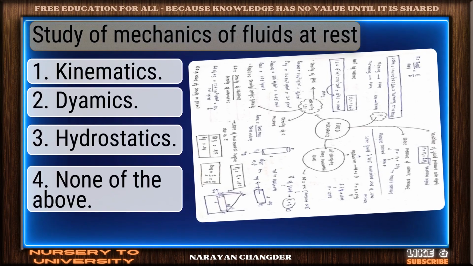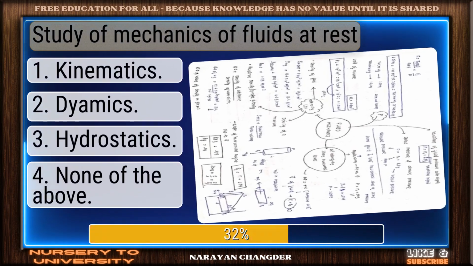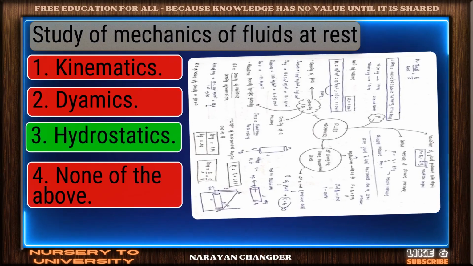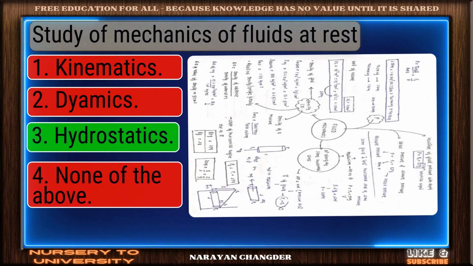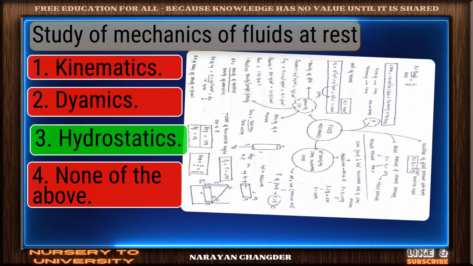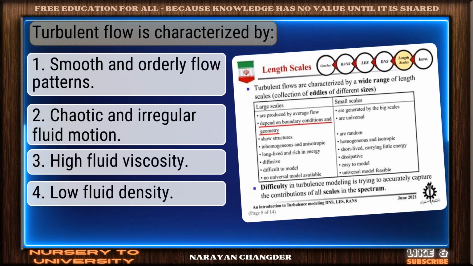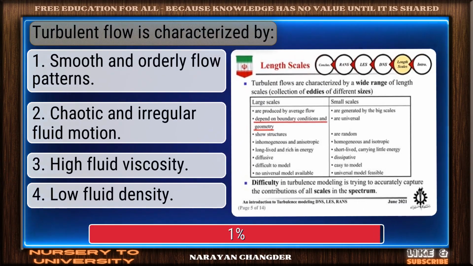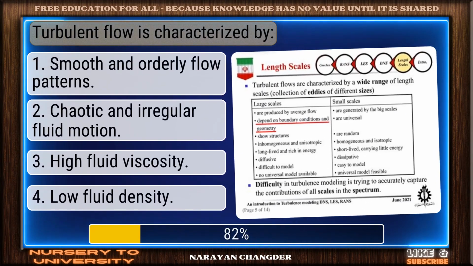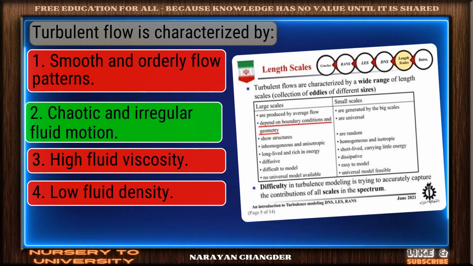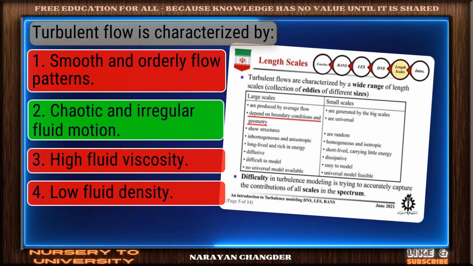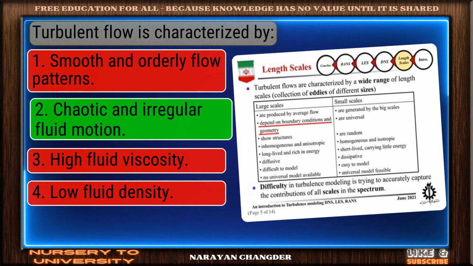Study of mechanics of fluids at rest. Right choice. Hydrostatics is the best answer. Turbulent flow is characterized by. Smart move. Chaotic and irregular fluid motion is an accurate answer.